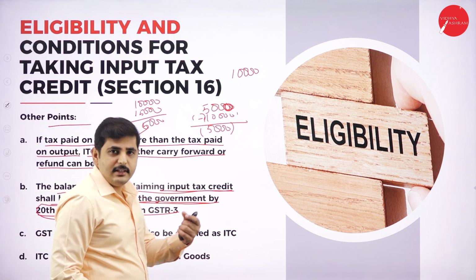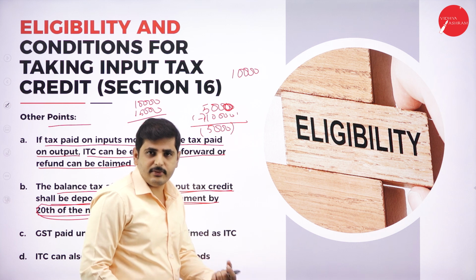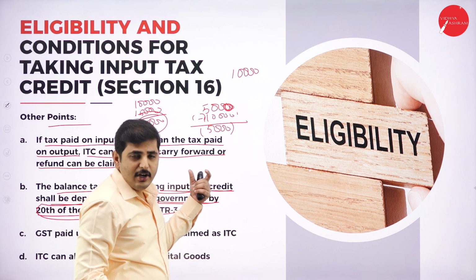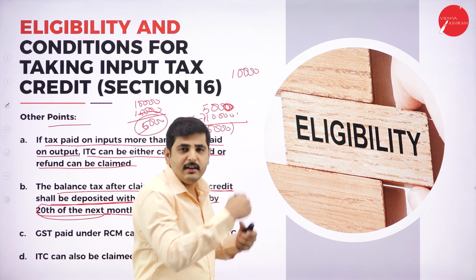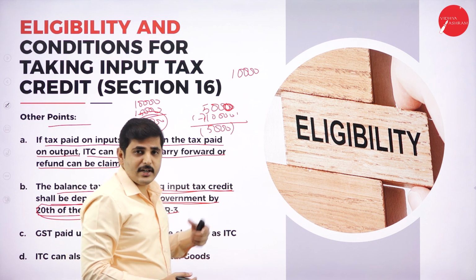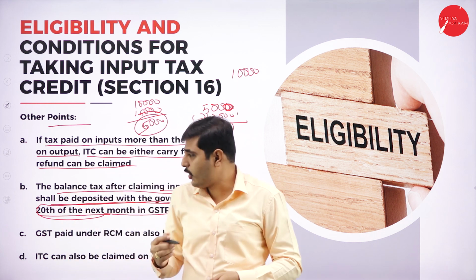For example, this is the last day, 30th of this month. I have claimed this 5,000 rupees. I have to pay the tax to the government. So it should be paid within the next month, 20th. This amount should be paid to the government. Otherwise the ITC is not allowable.